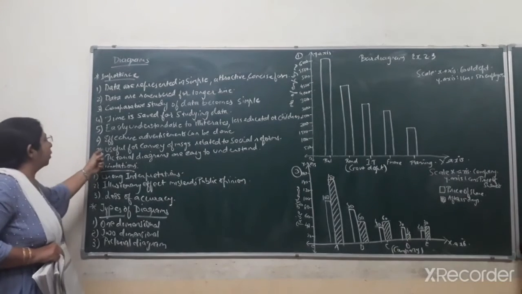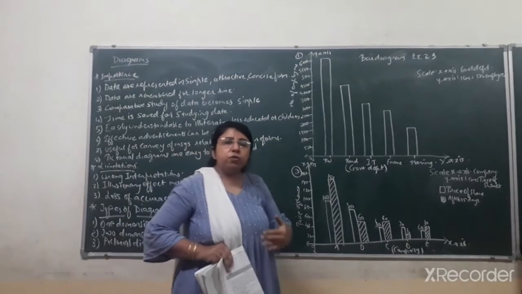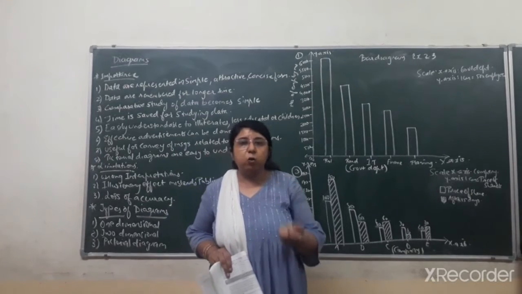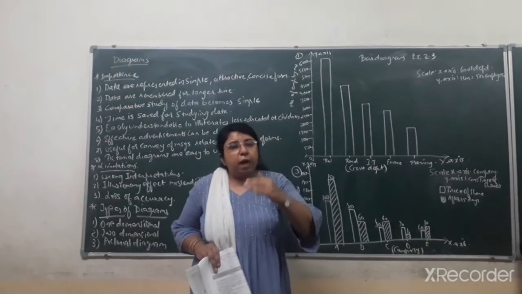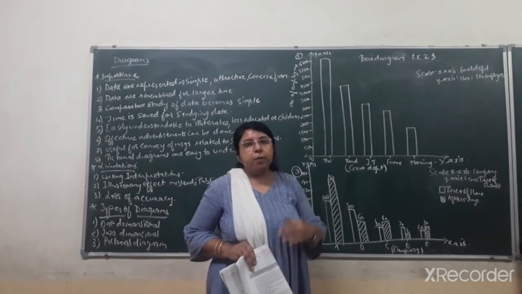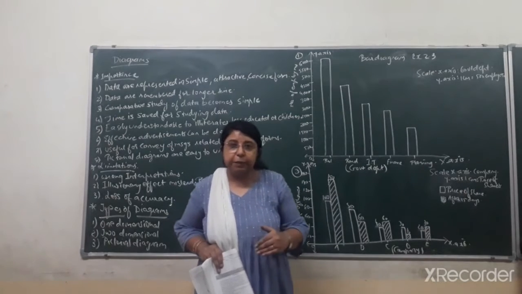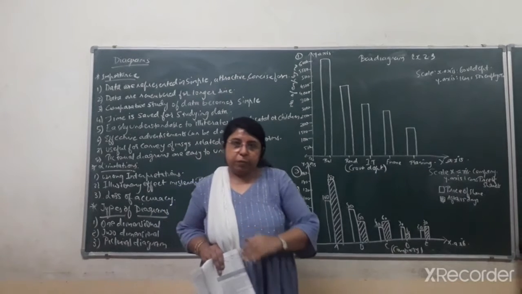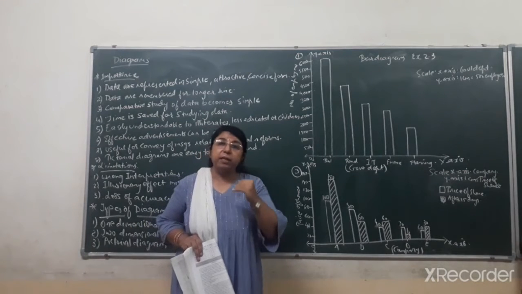Next, the seventh point, useful for conveying messages related to social reforms. Students, you know very well that many kinds of social injustice were prevailing in our society, such as child marriages. With the help of diagrams, the reforms that have come in our society can be shown. Previously the age of marriage was below 18, meaning child marriages were taking place in our country, but now the age of marriage has increased to above 18. Such reforms can be measured and represented easily with the help of diagrams.